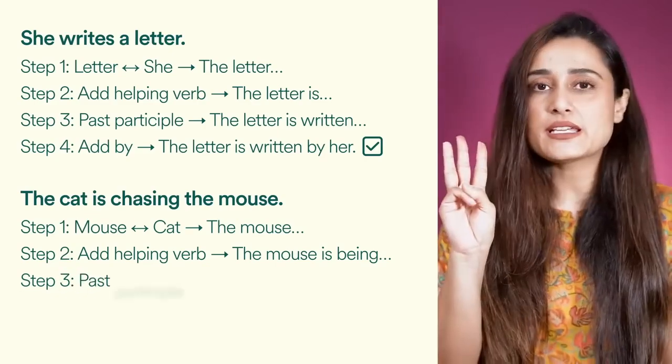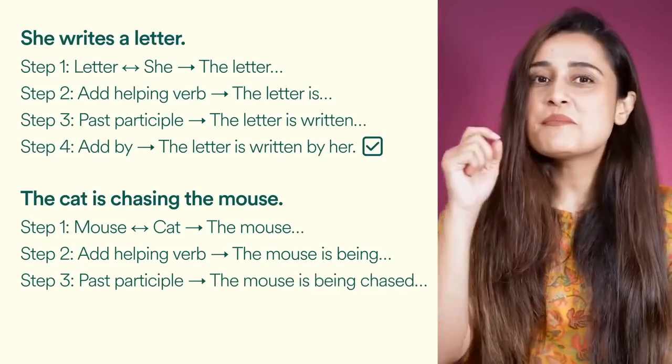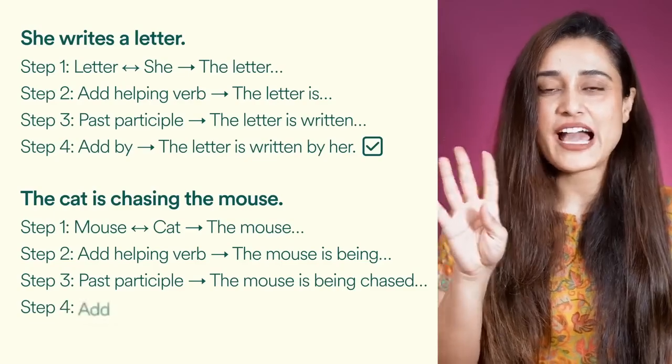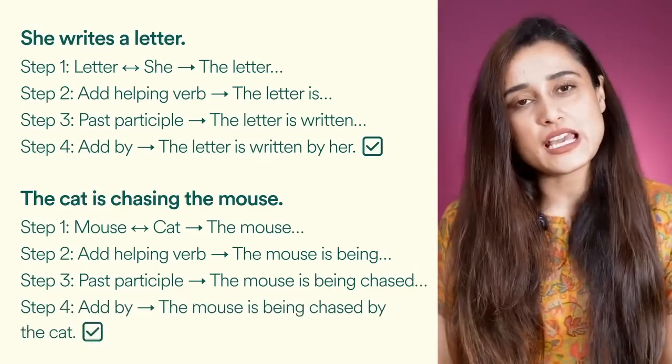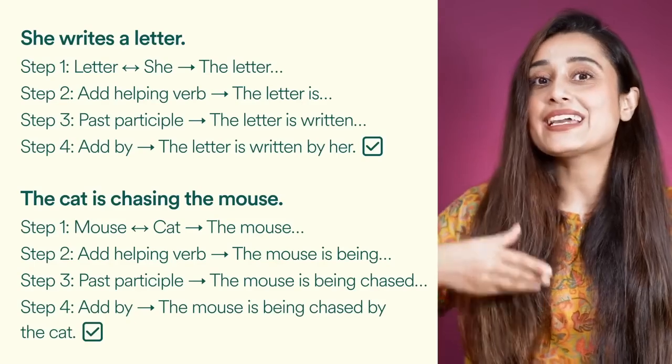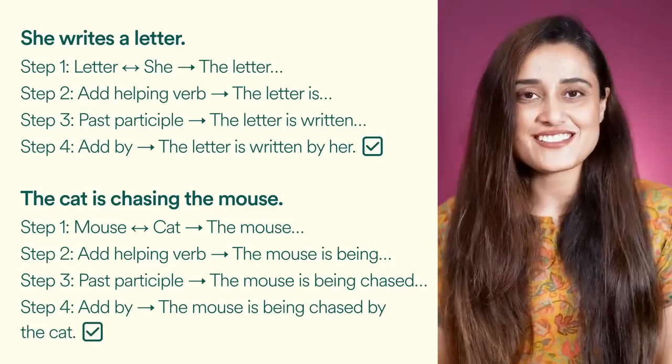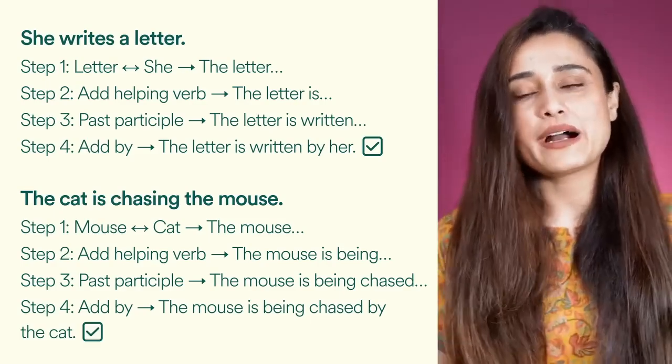Step number 3 is putting the past participle. The mouse is being chased. And step number 4, add by. The mouse is being chased by the cat. So by plus the subject of the original sentence. The mouse is being chased by the cat.